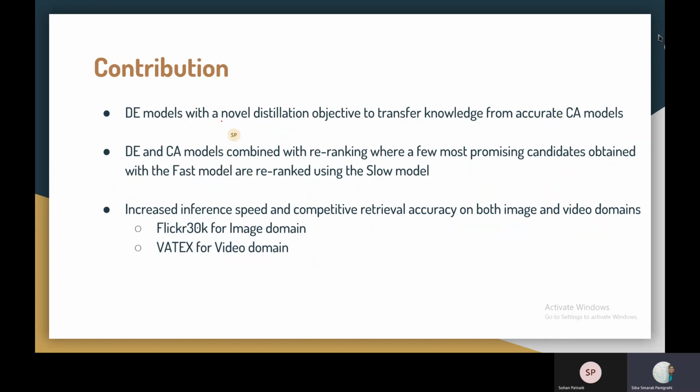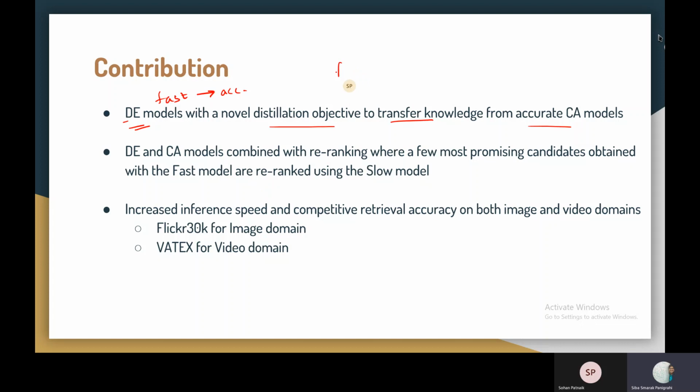The contribution this paper makes is making these fast DE modules more accurate. How are they doing that? They're using a distillation objective, a knowledge distillation to transfer the knowledge from the accurate and slow cross-attention models into the DE models. This will ultimately result in the fast DE models being more accurate. The second is that they're combining the slow and the fast models to re-rank the very few images that are obtained from the fast model.